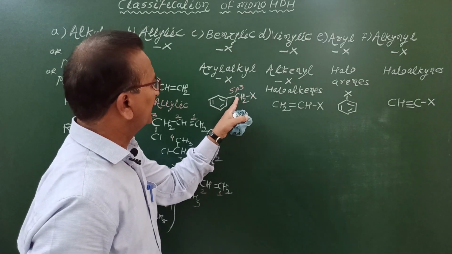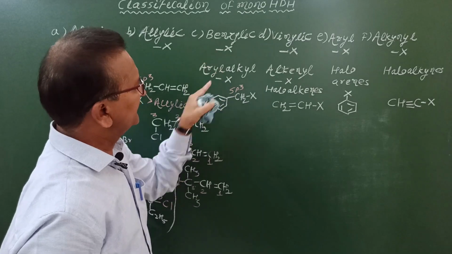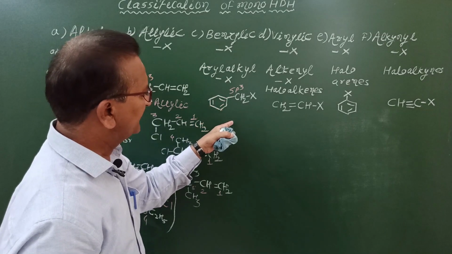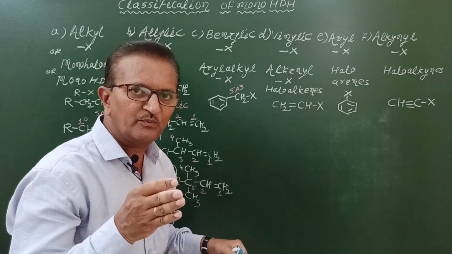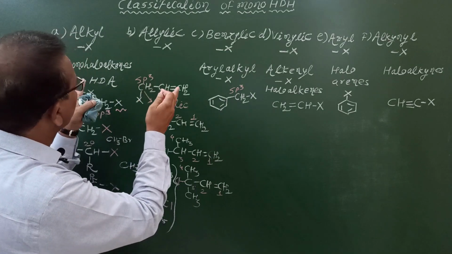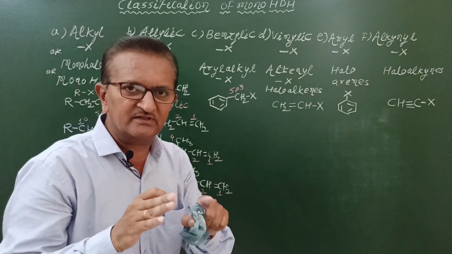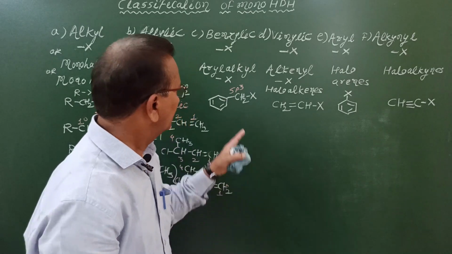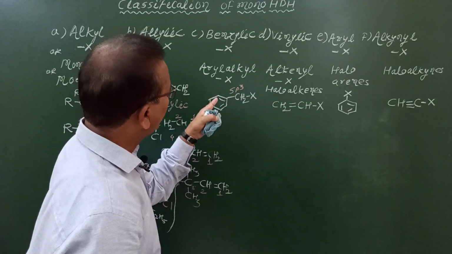Halogen atom is directly bonded to a sp3 hybridized carbon atom. Again, these benzylic halides are also classified as primary benzylic halides, secondary benzylic halides and tertiary benzylic halides on the basis of type of carbon atom to which halogen atom is bonded. Therefore, first three classes, alkyl halides, allylic halides and benzylic halides, are further classified into three subclasses: primary, secondary and tertiary. Benzylic halides are also called as aryl alkyl halides or aryl substituted